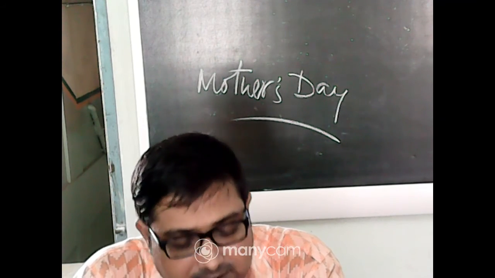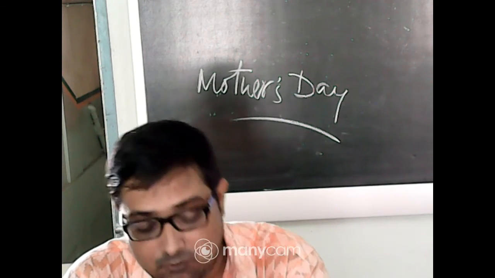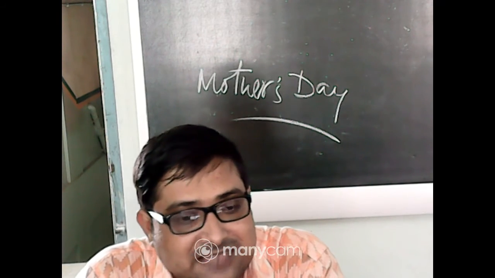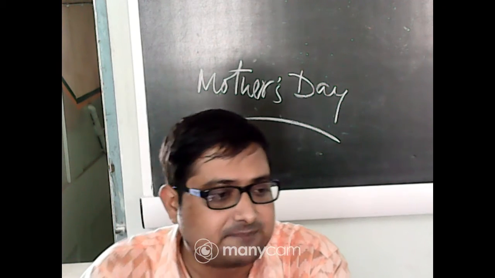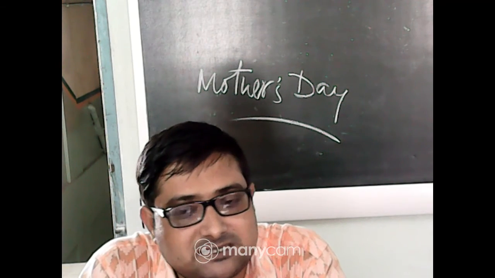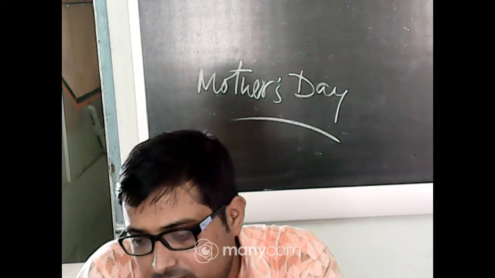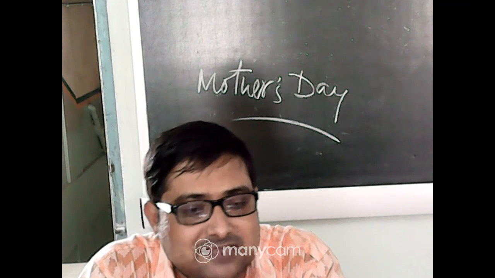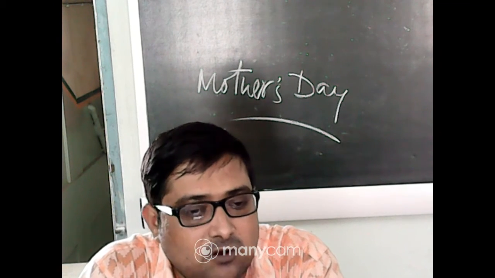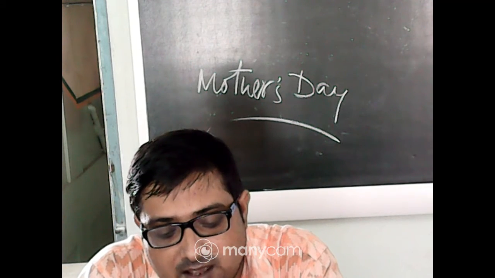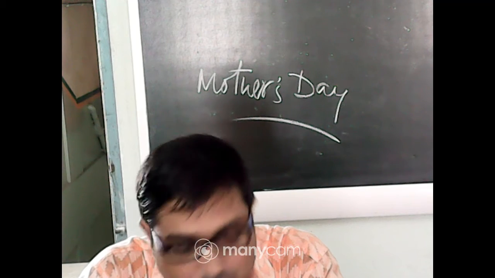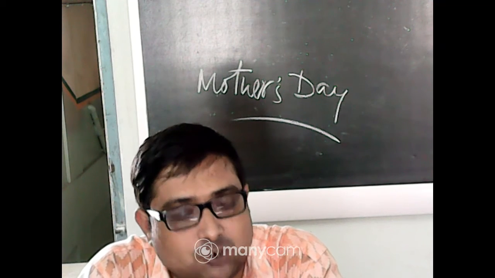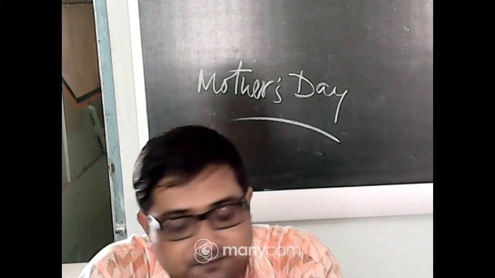Here also, the problem is that we will see the character Mrs. Annie Pearson. She is the mother. Mother's Day is the name of this chapter, and the mother is Mrs. Annie Pearson. She has one son and one daughter. The daughter's name is Doris Pearson and the son's name is Cyril Pearson.